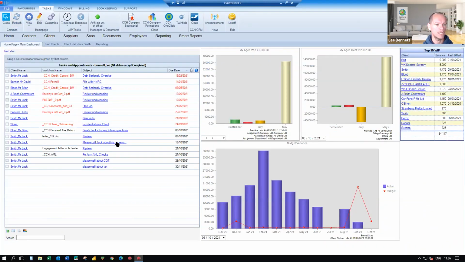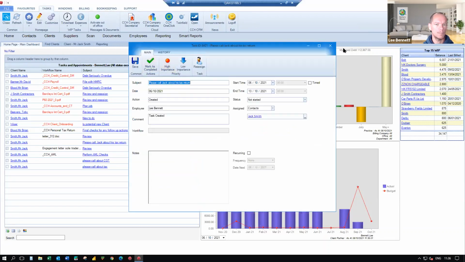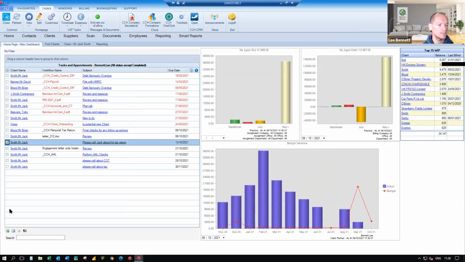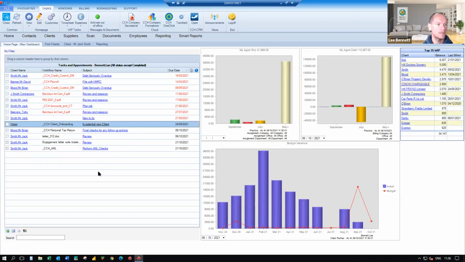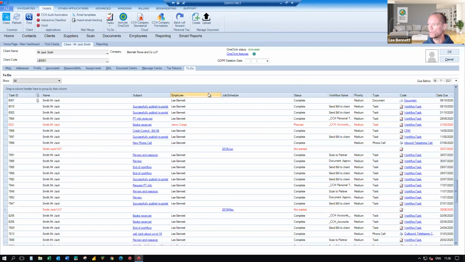So there we have, please call Jack about his tax return, not due until the 13th. When it is completed, there's a couple of ways that you can complete it. Either open up the subject itself, obviously, and then tick the mark as completed from within here, or you can just use the buttons down at the bottom of the screen, which is really useful if you need to complete more than one task at the same time. They will obviously remove themselves from your to-do list and then be captured again under the to-do tab within your main client record. So that's task management. Next item on my agenda is around extra fields.